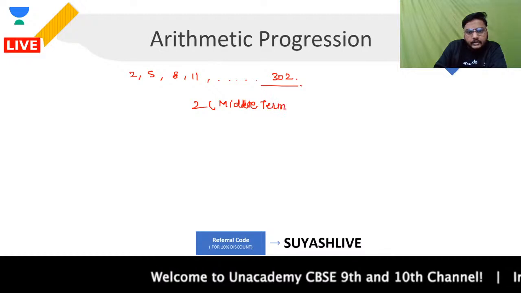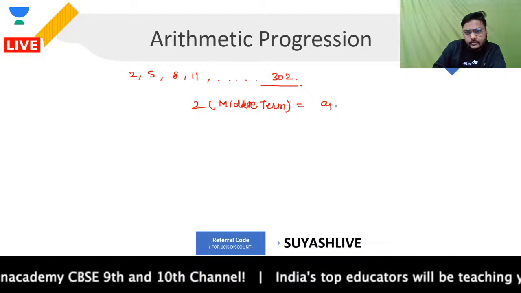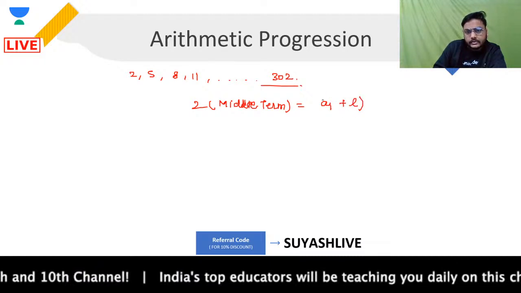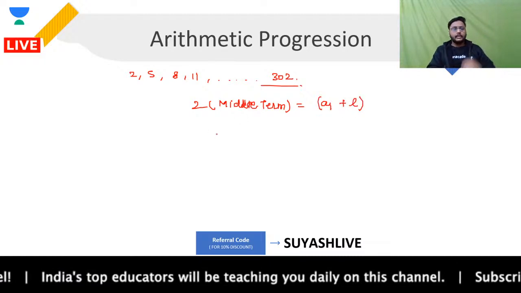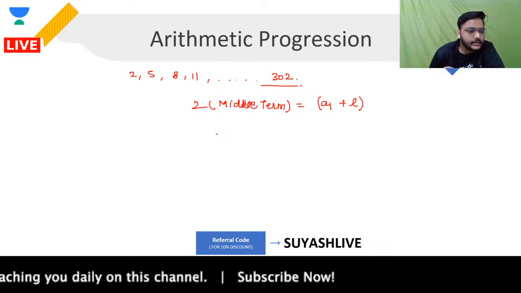Twice of the middle term is equal to what? Is equal to the sum of the first term and the last term. This is what I want to show. Are you clear? Twice of the middle term is what? Twice of the middle term is the sum of the first and the last term.